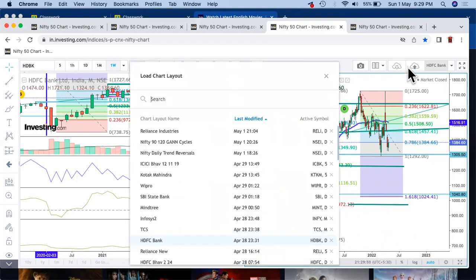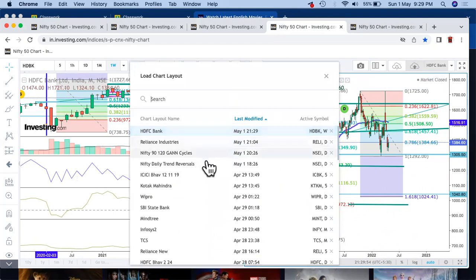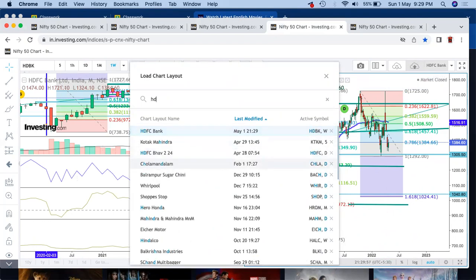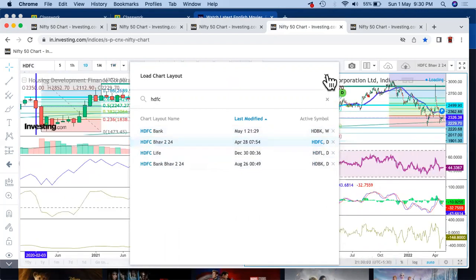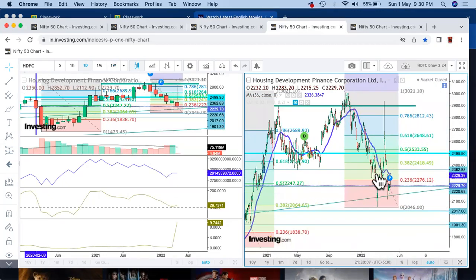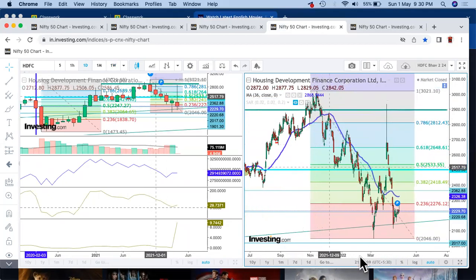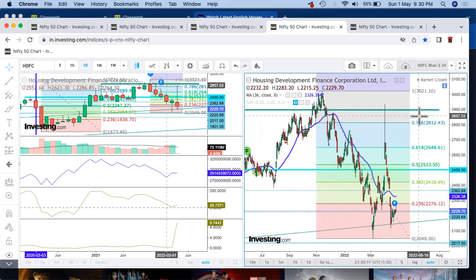Let me first of all see this chart. We saw this in HDFC Bank. Let's try to see this in HDFC also, how it has been going. So in HDFC also, almost a similar thing happened. It created a range, came down almost to the 0.76 level or the previous top which was there, tried to cross that, but it was not able to cross and it came down further.